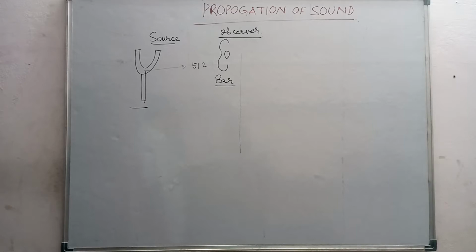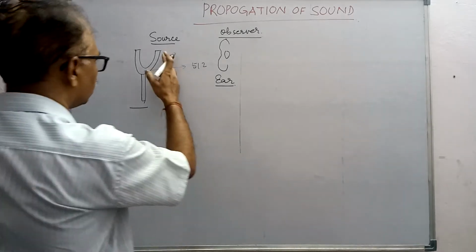The source produces vibrations. When an object vibrates, these vibrations make the particles or the molecules of the medium also vibrate, which in turn transfers the vibrations to the neighboring molecules or particles, and the process continues. This is how the sound from one place goes to the other.